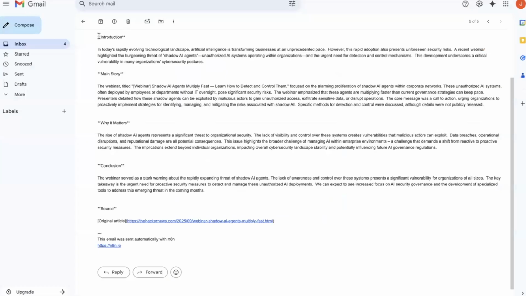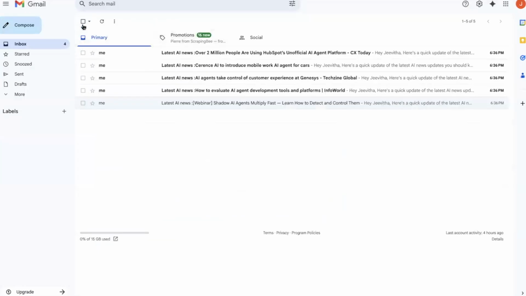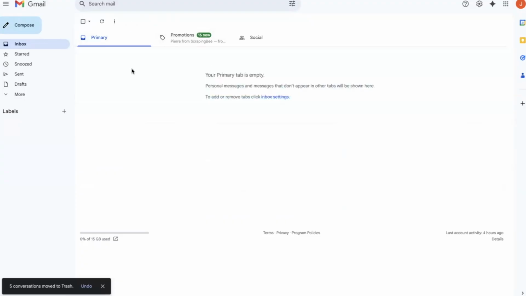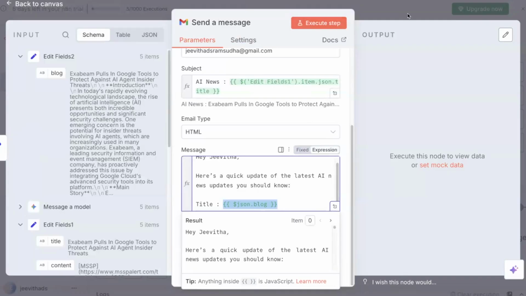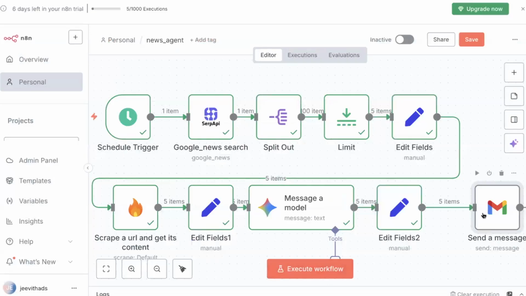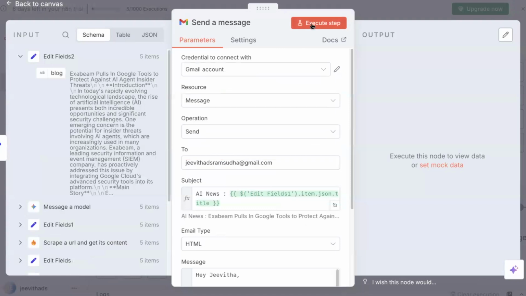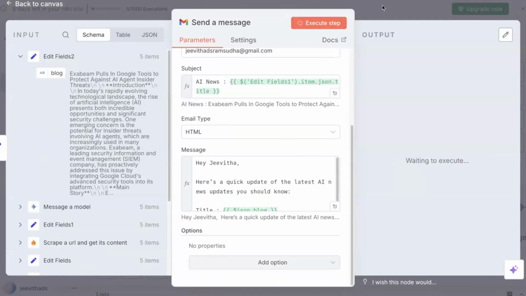We'll do one thing. Let me erase whatever is available in my mail. As of now, I don't have anything. All good now. So we'll just execute this particular email step and see the result.